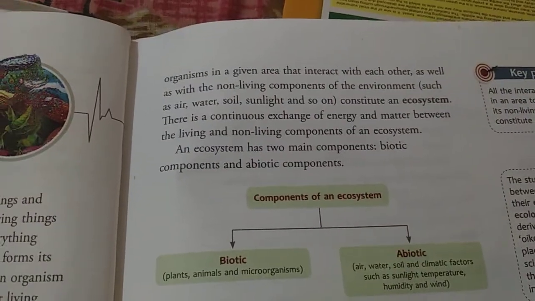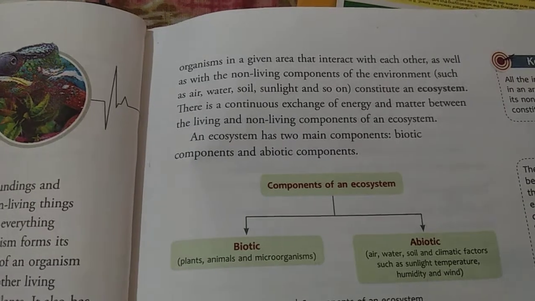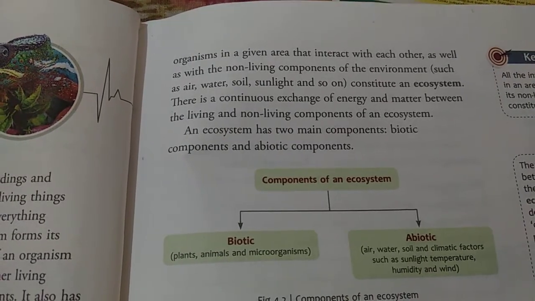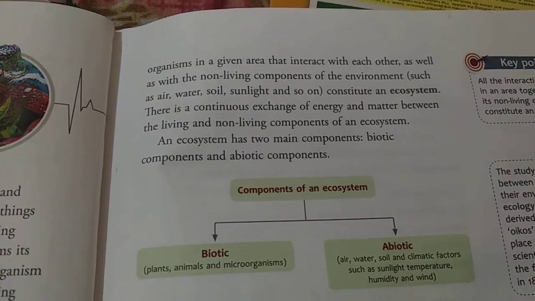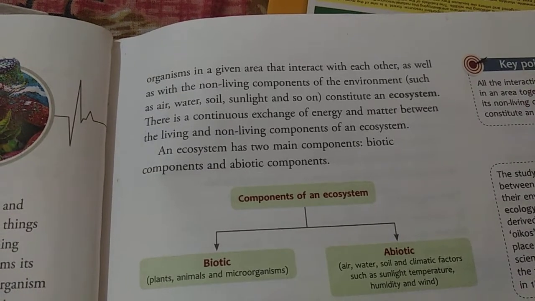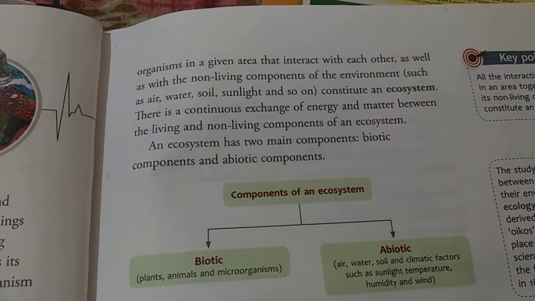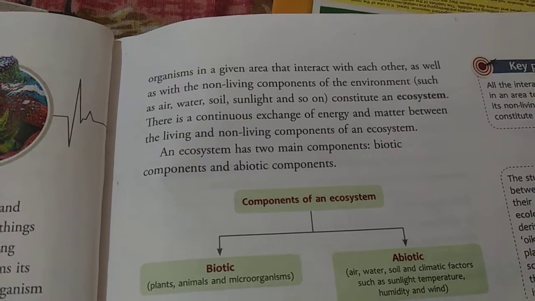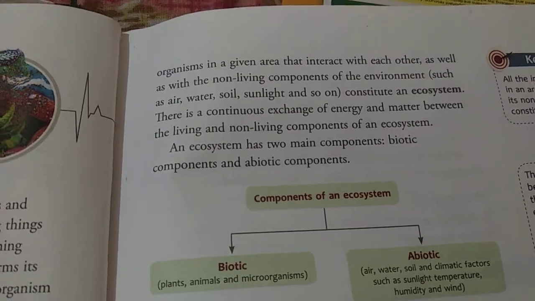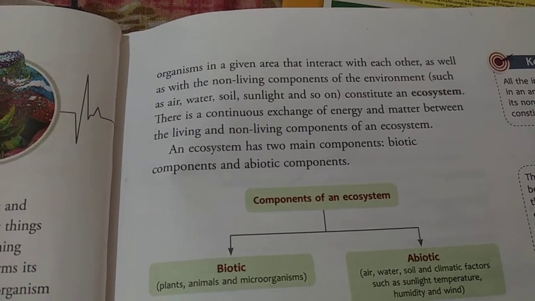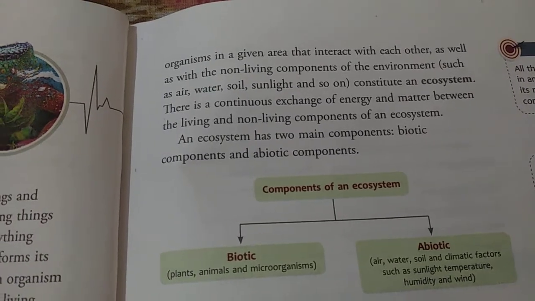So here you see, in a given area, organisms that interact with each other as well as with the non-living components of the environment such as air, water, soil, sunlight, and so on constitute an ecosystem. That means living components get interacted with non-living components that constitute an ecosystem.